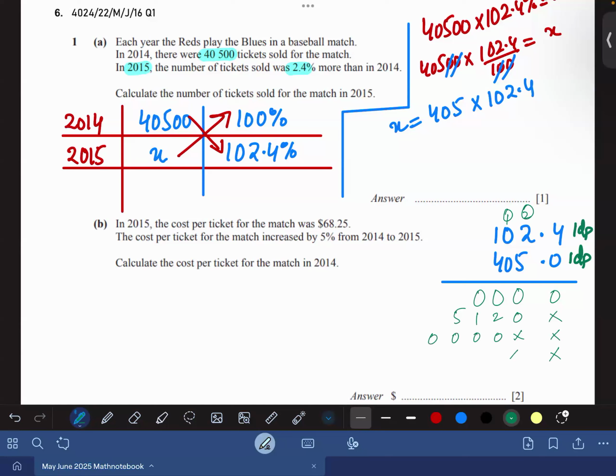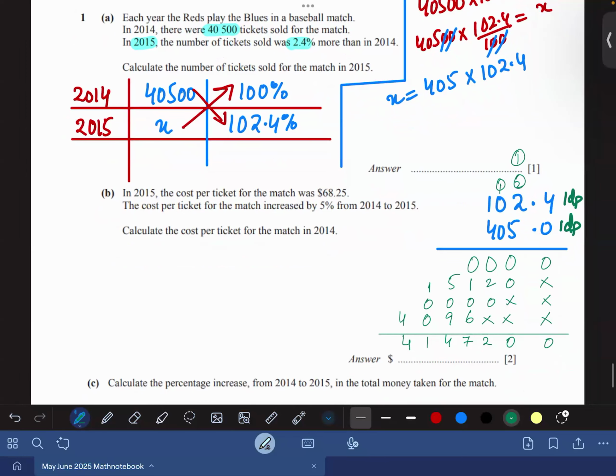Now 3 crosses. 4 4s are 16. 1 is the carry. 4 2s are 8 plus 1 is 9. 4 zeros are 0. 4 ones are 4. Okay. Writing them in order is very much important. So 0 0 2. 1 plus 6 is 7. 5 plus 9 is 14. And that would be 1 and that would be 4.